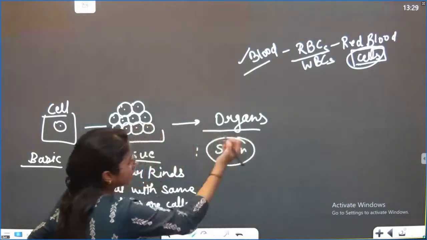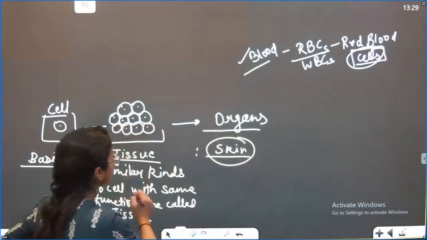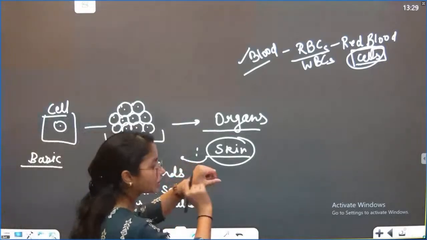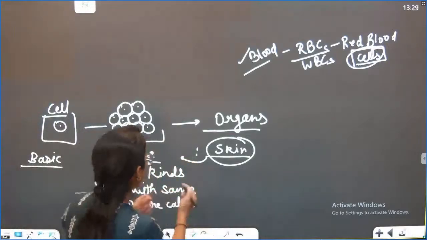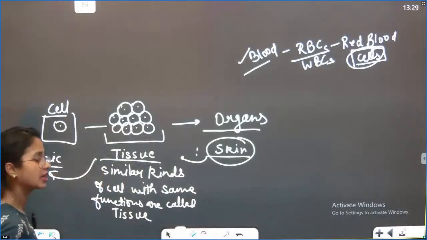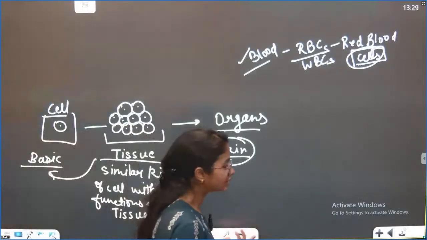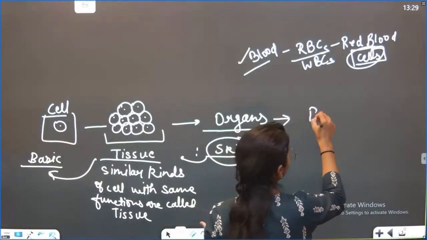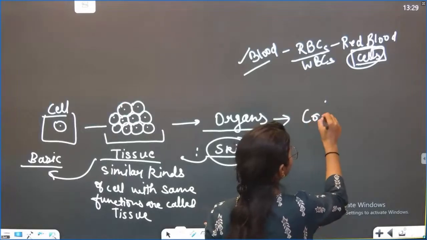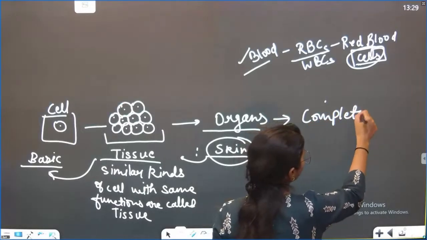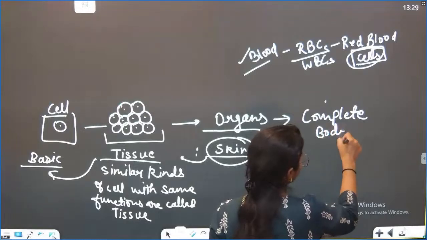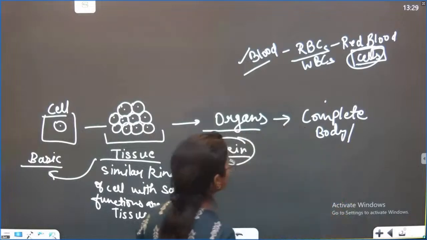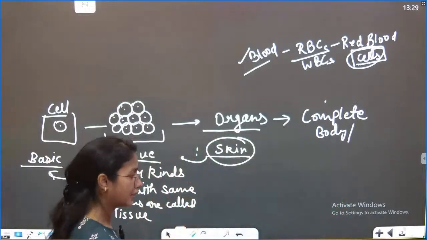So Sanya, you have answered the skin, right? So can we say that the skin is an organ made up of epithelial tissues, such as your outer skin? You can see that it is made up of tissues, and that tissue is made up of epithelial cells. Got it? We can say that, right? And after the organs there is a formation of the complete body or organism. Okay? So can we say, such as your human example? Understood?